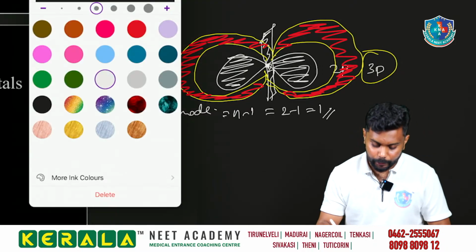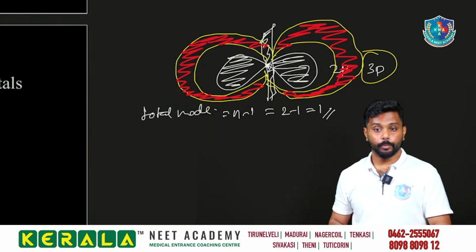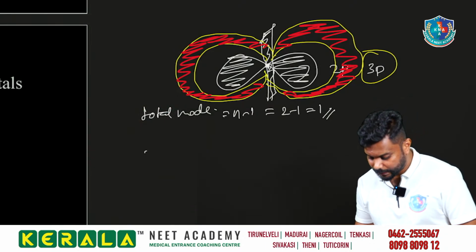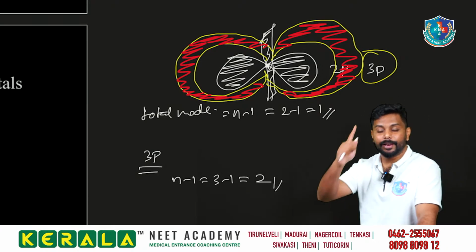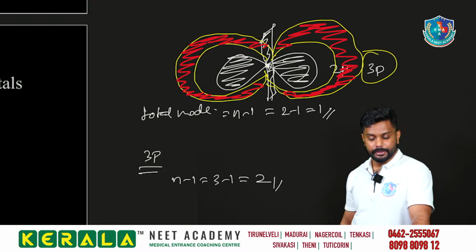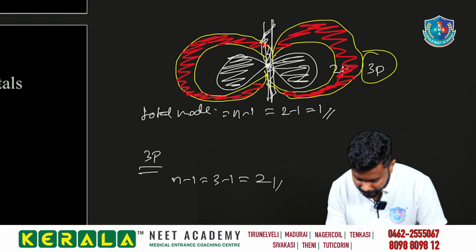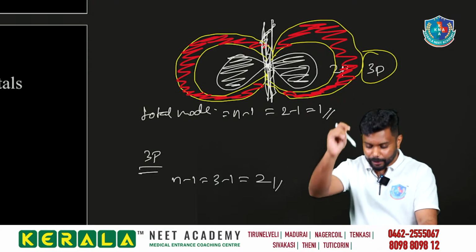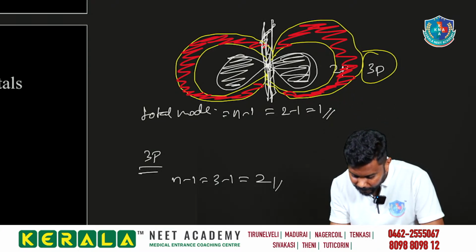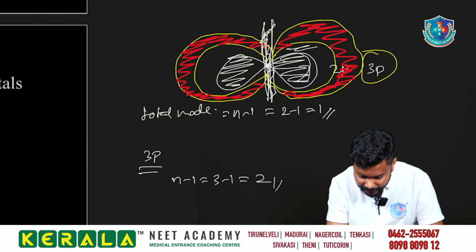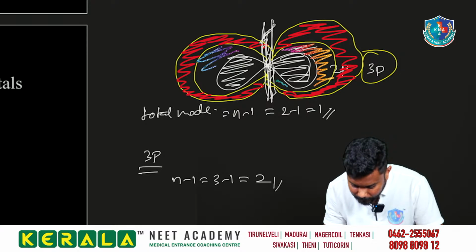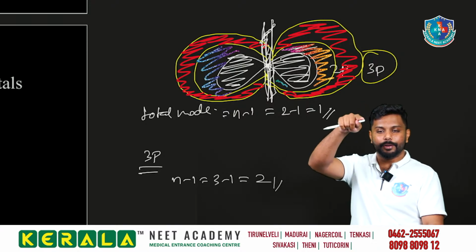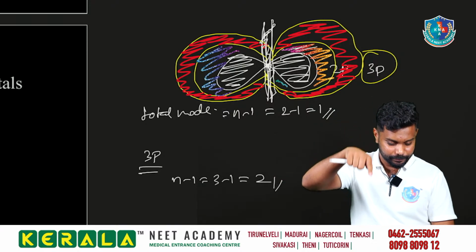In 3p, how many total nodes do we have? In 3p we definitely have n minus 1, which is 3 minus 1, equal to 2. So how many angular and how many spherical? Here we still have one angular node. Look where the spherical node is: between the 2p and 3p regions there is a node, a place with no electrons. So one spherical node and one angular node in 3p.